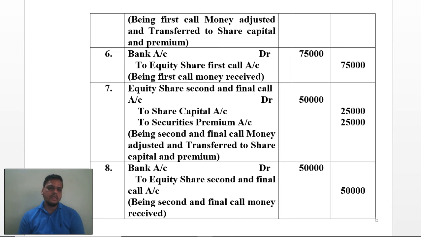We have seen calls in arrears and advance, and then today I went with one question which has all the related topics including securities premium. We have completed that today. In the next video, we will go with the next content, forfeiture. In forfeiture, we have different categories. We will solve it accordingly, and we will do one sum of simple forfeiture, and then we will go with the advanced one, which is related to premium paid and premium not paid. We will see it in the next video. That's it for today. Thank you.